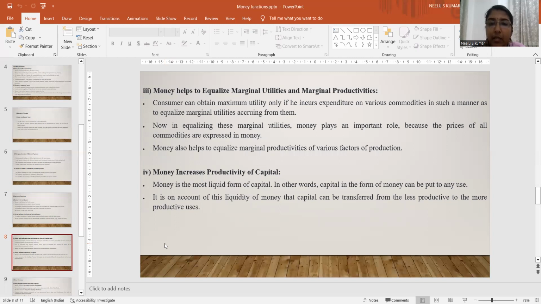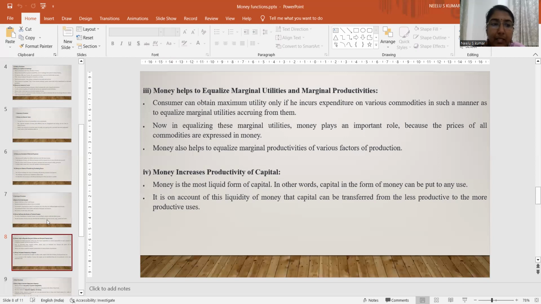And the fourth and last contingent function of money is that it increases productivity of capital. Money is the most liquid form of capital. In other words, capital in the form of money can be put to any use. It is on account of this liquidity of money that capital can be transferred from the less productive to the more productive use. Money is the most liquid form of asset. So money increases the productivity of capital.